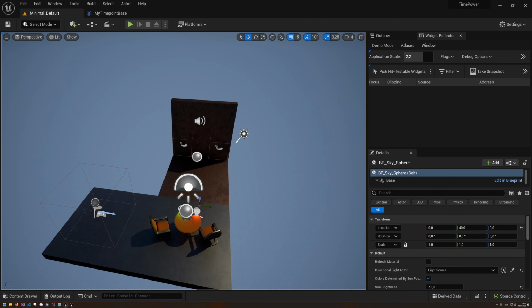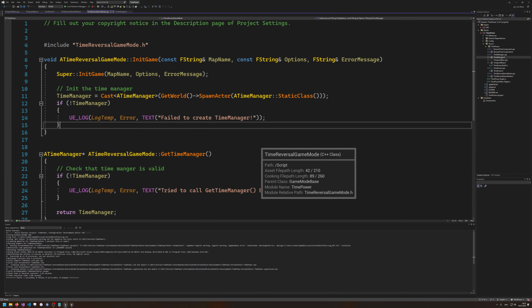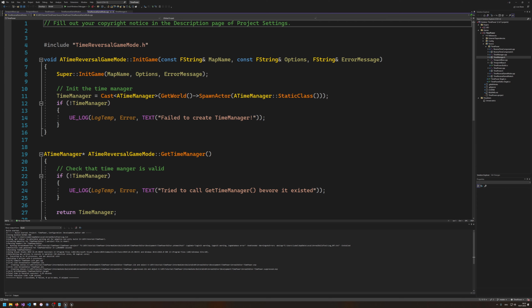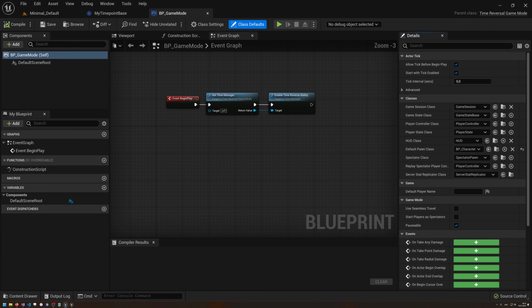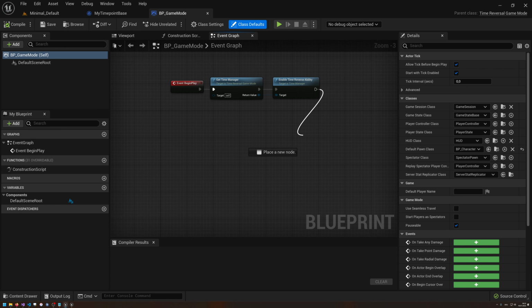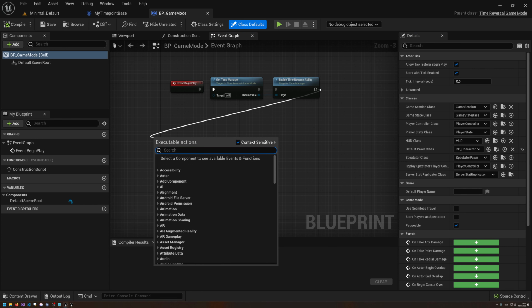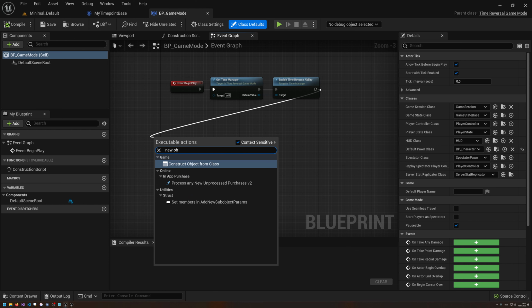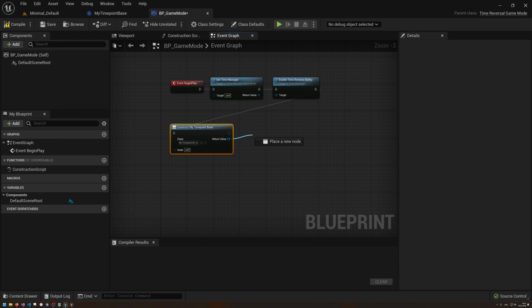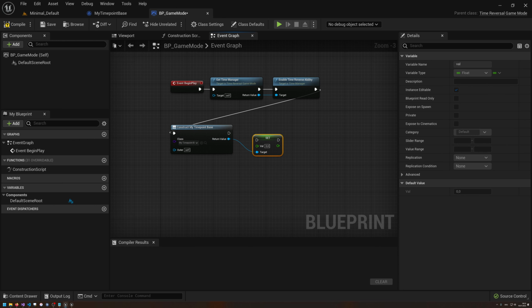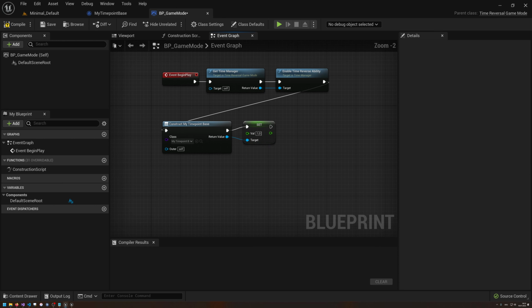And how can we test that? Well, just quick and dirty in our game mode. Not in that one, actually. Actually in the blueprinted one. Here we can basically, after enabling the ability, I'm just gonna call a new object here, and I'm gonna create a my time point base. So basically a time point from the newly created class. Let's set the val here so that we can interpolate between stuff. So val is gonna be 1 or something.